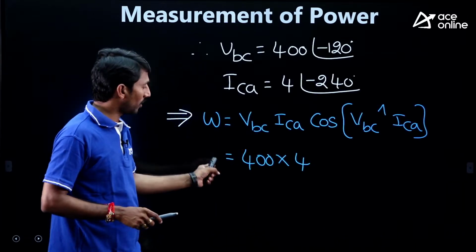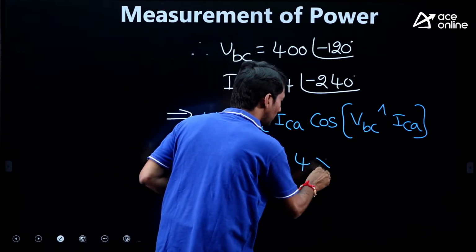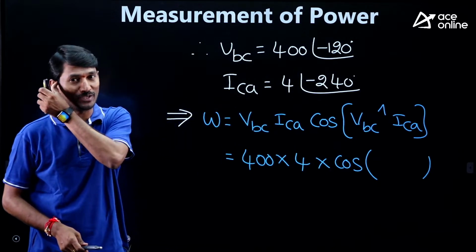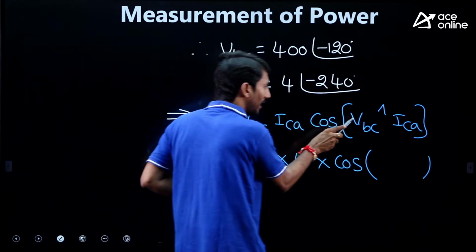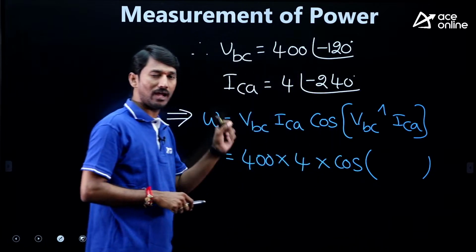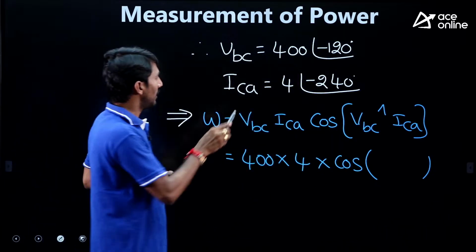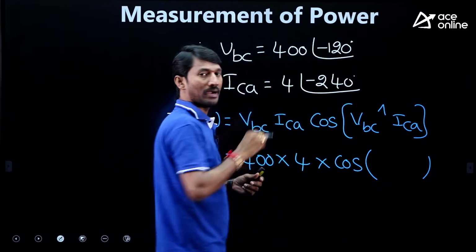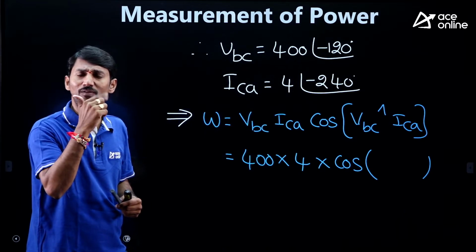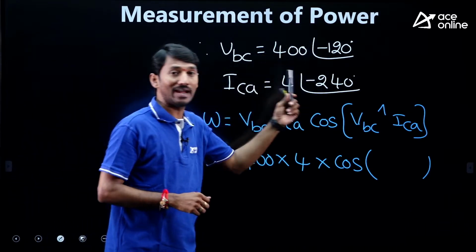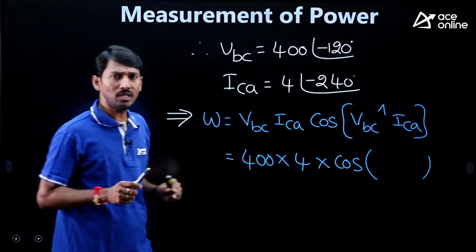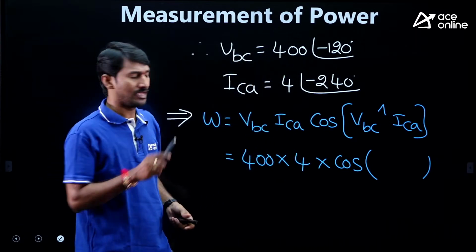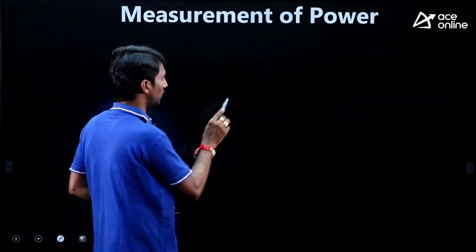So what is it? 400 into 4 into cos of, right. Here, one more mistake is generally made by many people: the angle between VBC and ICA. Sir, VBC and ICA, one is at minus 120, one is at minus 240. What is the angle difference between those two? Many people are writing 360 or 240, something like that. So for that purpose, in the last step, kindly focus.